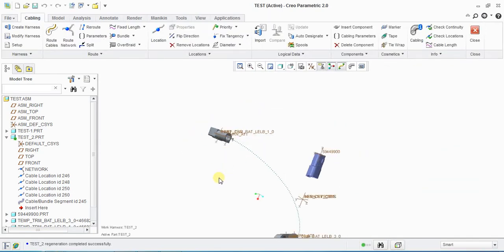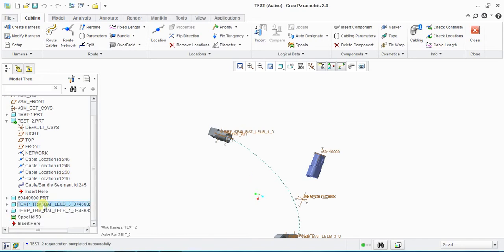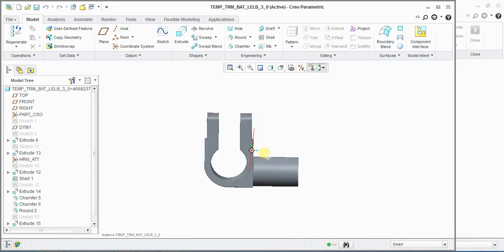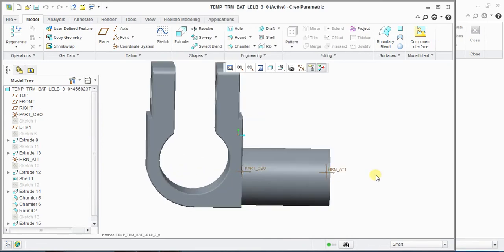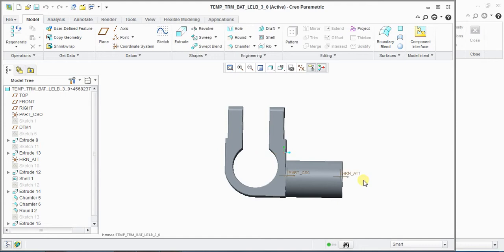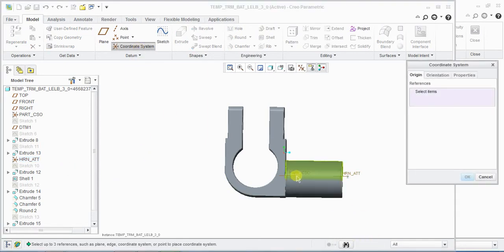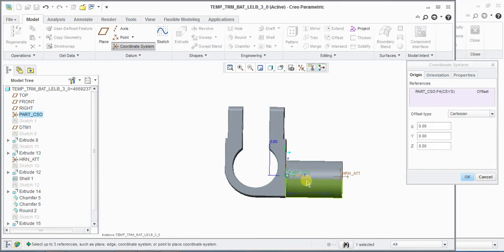Earlier I forgot to tell you what an HRN entity is and how to take it. Sometimes for terminals, connectors, receptacles or even relays, you cannot get this HRN entity. If it is not available, you just go here, select the coordinate system, take it in this way and drag it nearest to the end of the point.